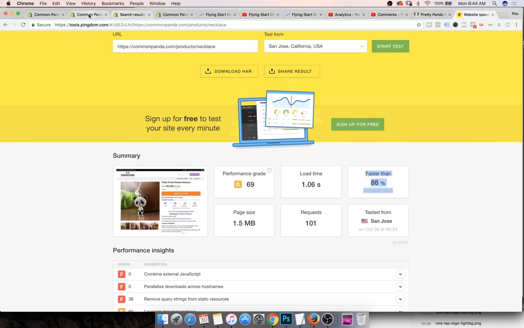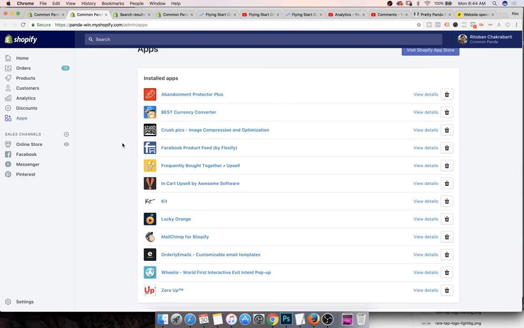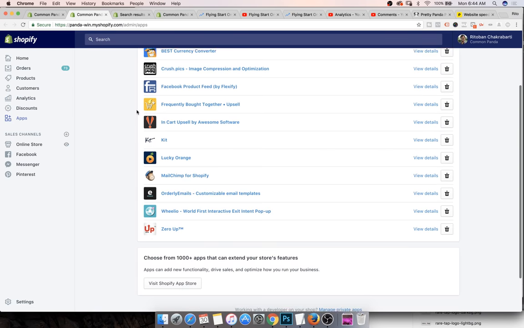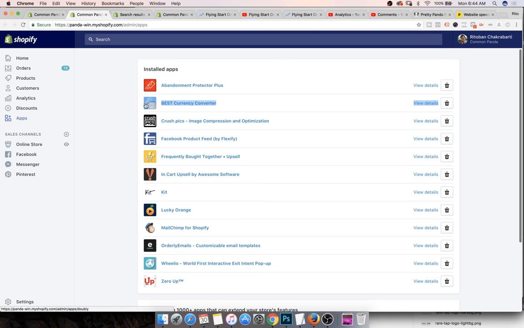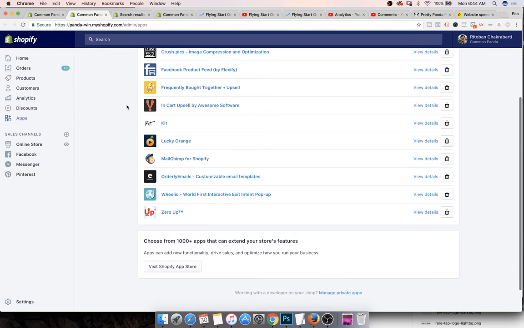Now, what happens is once you start setting up all these apps, right? So we've got all these apps, but a lot of these apps don't actually install any code on our site. All right, so Abandonment Protector Plus does not install any code on our site. I've just installed the currency converter. I'm not using this currently. It's disabled. Then we've got the product feed. This does not install any code on the site. The Lucky Orange app does, MailChimp does not, and Zero Up does not. MailChimp does install a retargeting pixel, but it's really, really small. So that doesn't. Orderly Emails also does not.